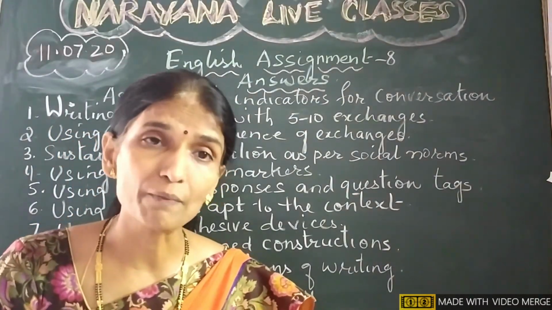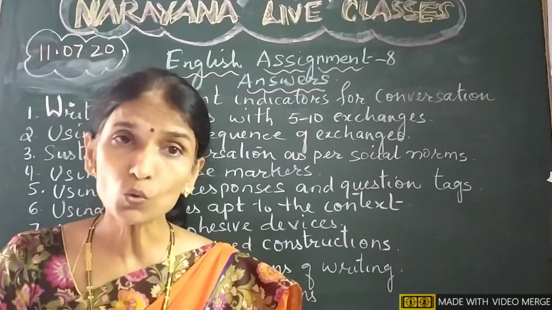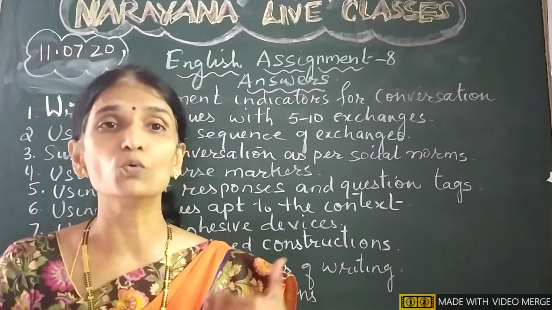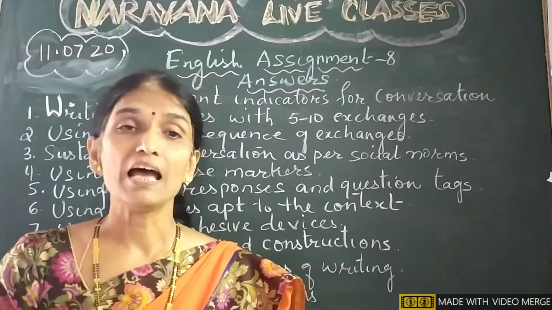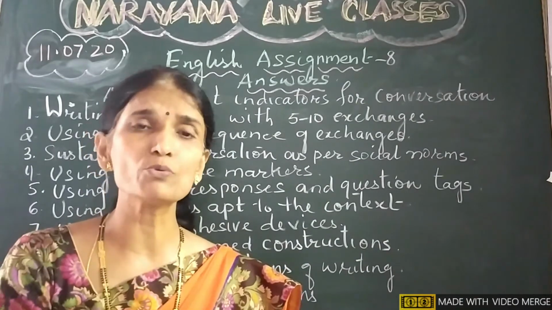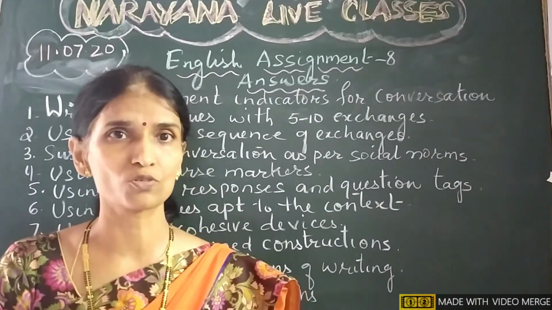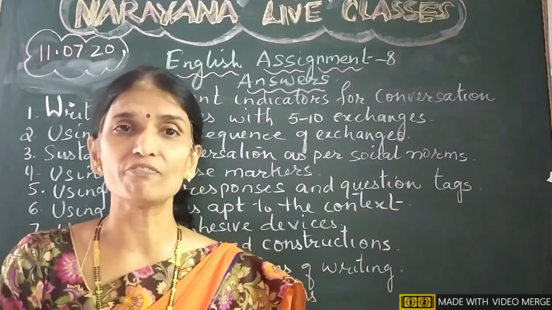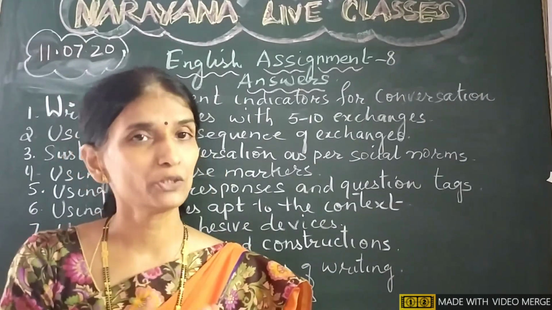Then the 9th assessment indicator, maintaining conventions of writing. Conventions of writing are proper capitalization and sentence endings. You know the rules of grammar, right? Where to use a capital letter: the first letter of the first word in a sentence, and the personal pronoun I should always be in capital. You know where to use capital letters for proper nouns, isn't it? So you should follow the conventions of writing, with proper capitalization and proper sentence endings.